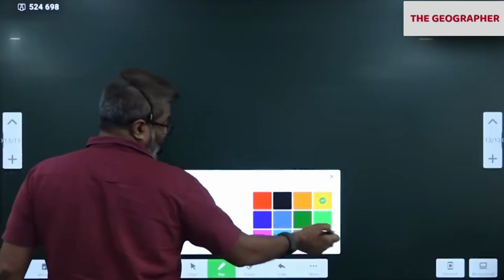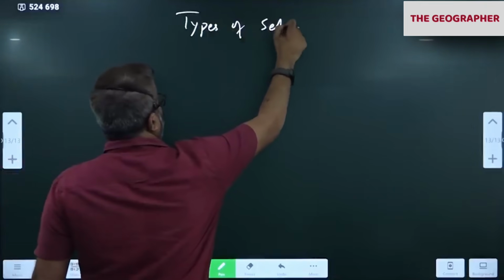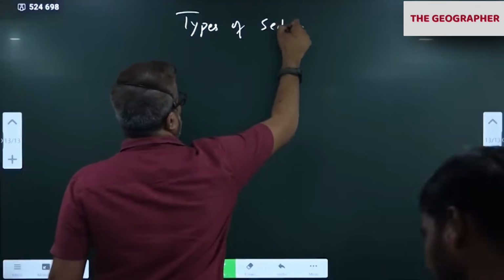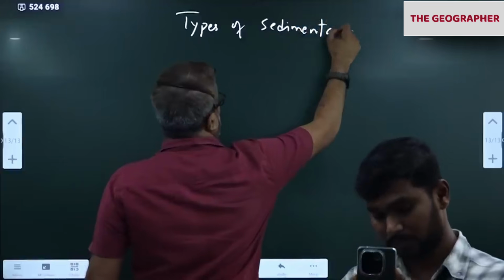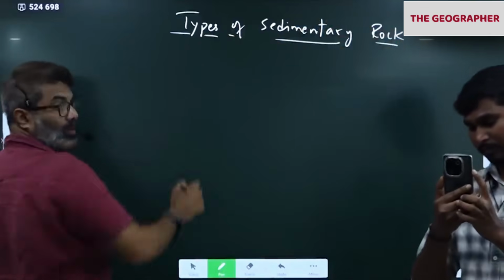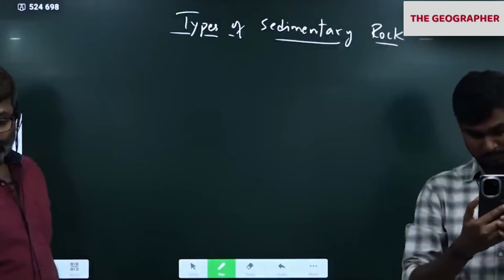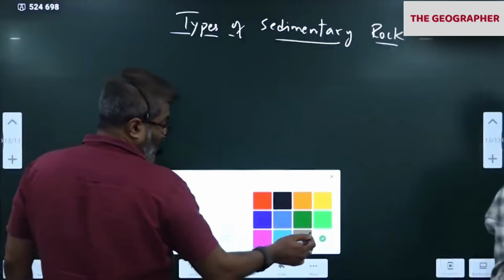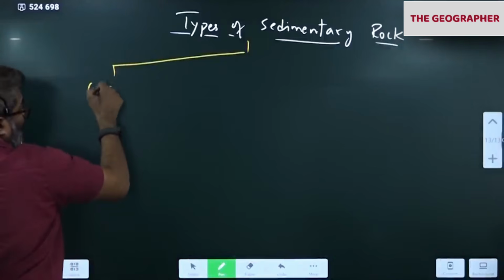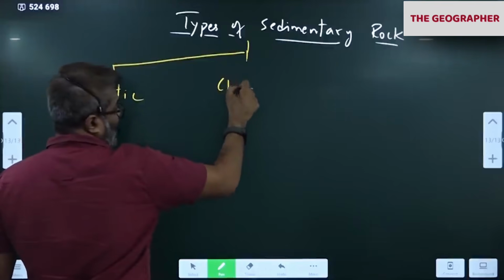Types of sedimentary rock. Now you'll understand the types. See, sedimentary rocks are classified into three types. First one, clastic. Other one is chemically formed sedimentary rock.